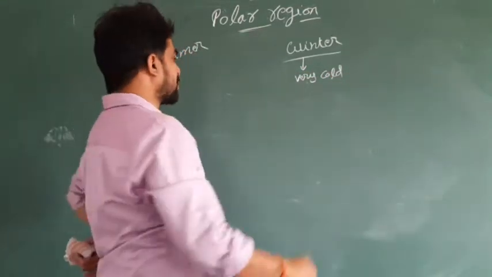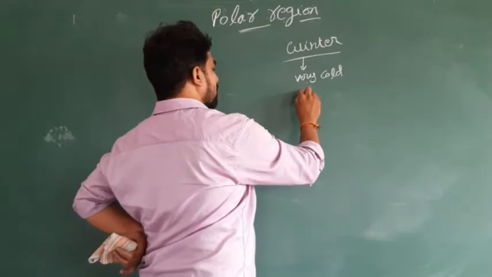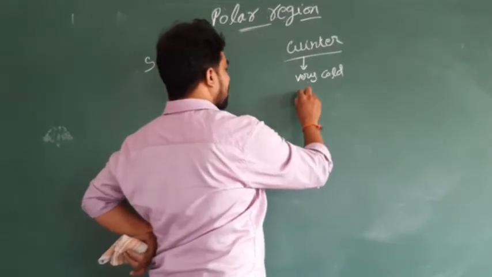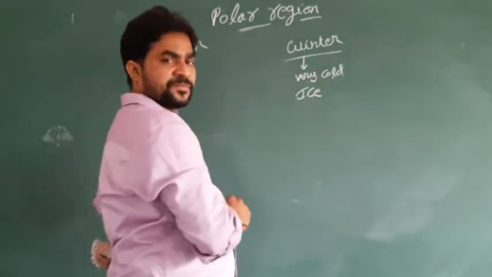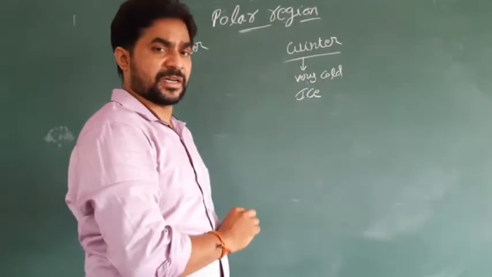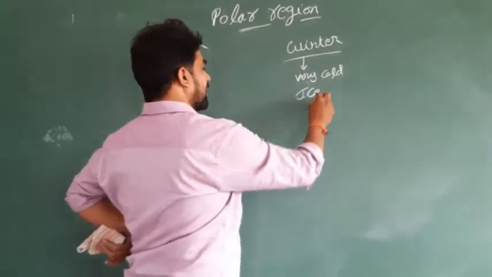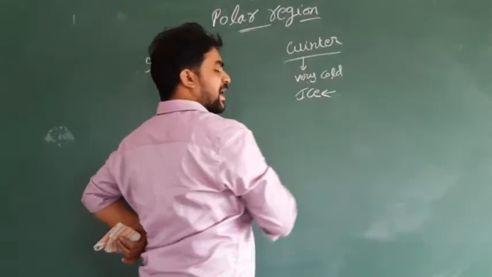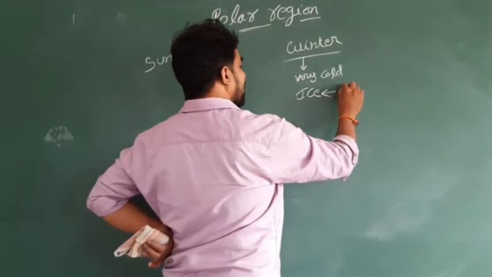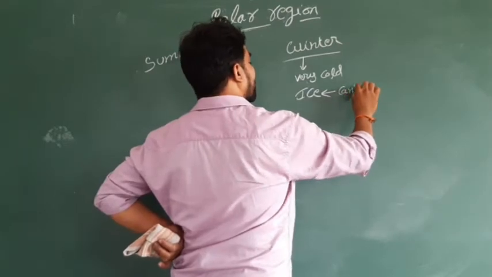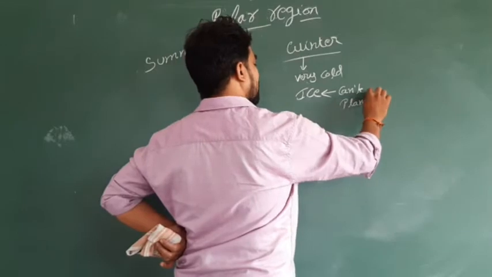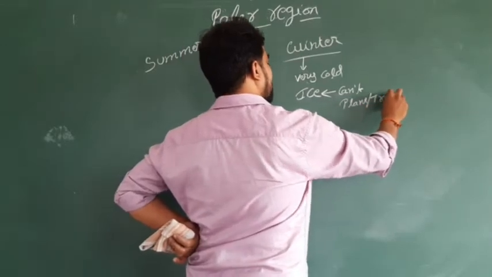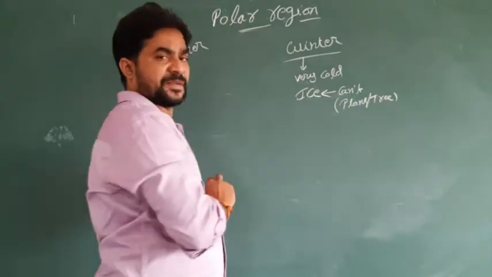The soil cannot form there. The land or soil is covered with thick ice, and because of the thick ice, there is no chance for growing plants or trees. So there is no chance for growing plants and trees at the time of winter.